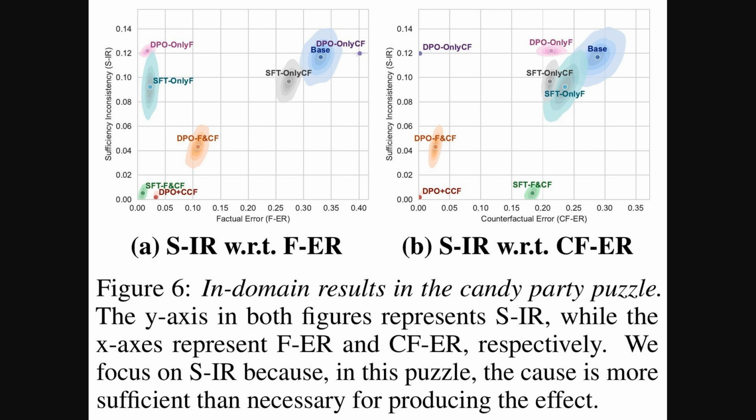Okay, so moving to the results. This figure plots the performance of those different tuning methods we just discussed, specifically on an in-domain puzzle task. It charts sufficiency inconsistency rate, SIR, against factual and counterfactual errors. Notice how the methods using both factual and counterfactual data, particularly the DPO plus CCF approach in green, end up in that desirable bottom left corner, achieving low errors and, critically, much lower sufficiency inconsistency compared to the others.